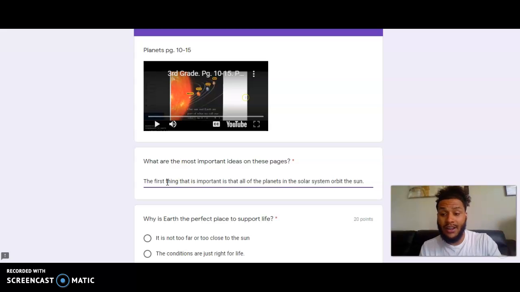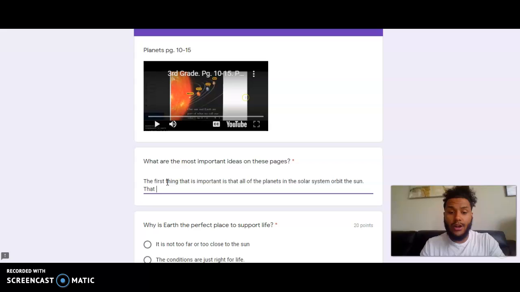That's very important. Another thing that I learned in pages 10-15 is that Earth is able to support life as we know it. I learned that in the section about Earth. It tells me Earth can support life as we know it. It shows me trees. It shows me animals in the ocean. It shows me other animals on land itself. It shows me that Earth is the only planet able to support life as we know it.